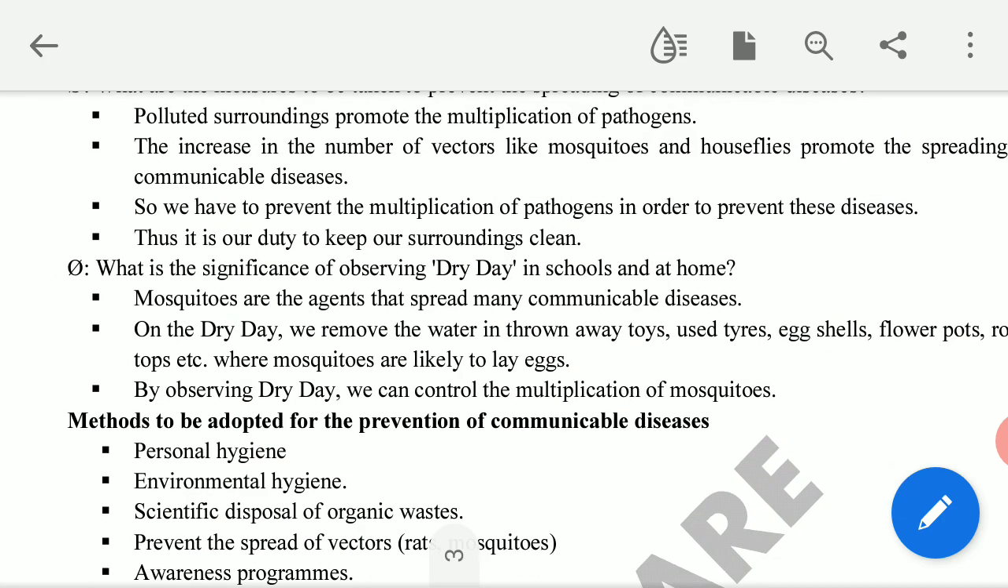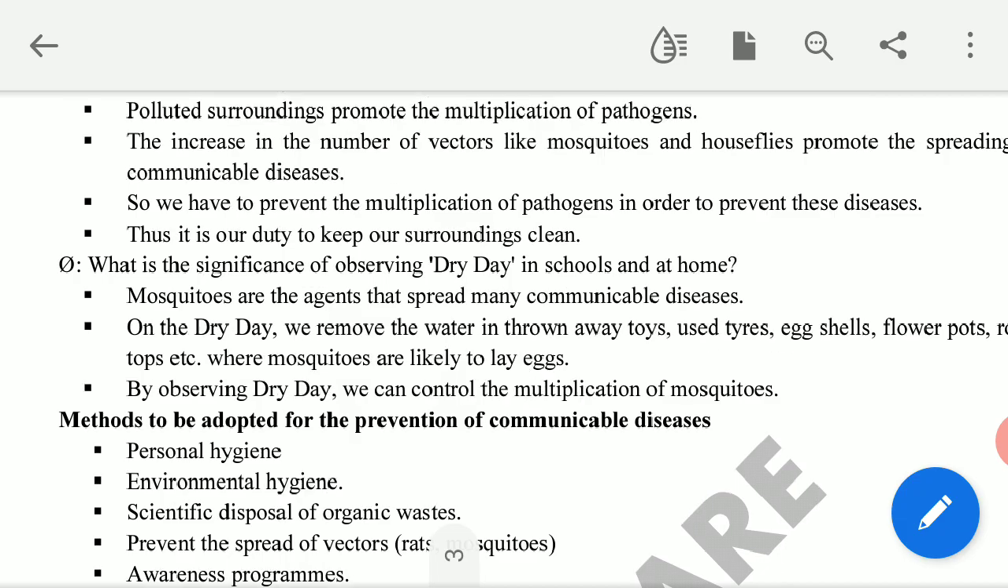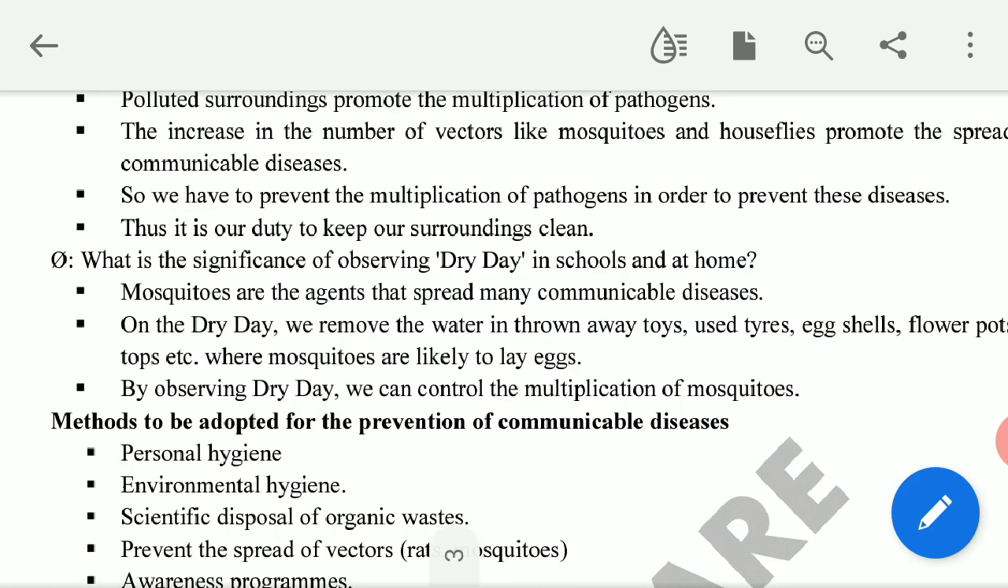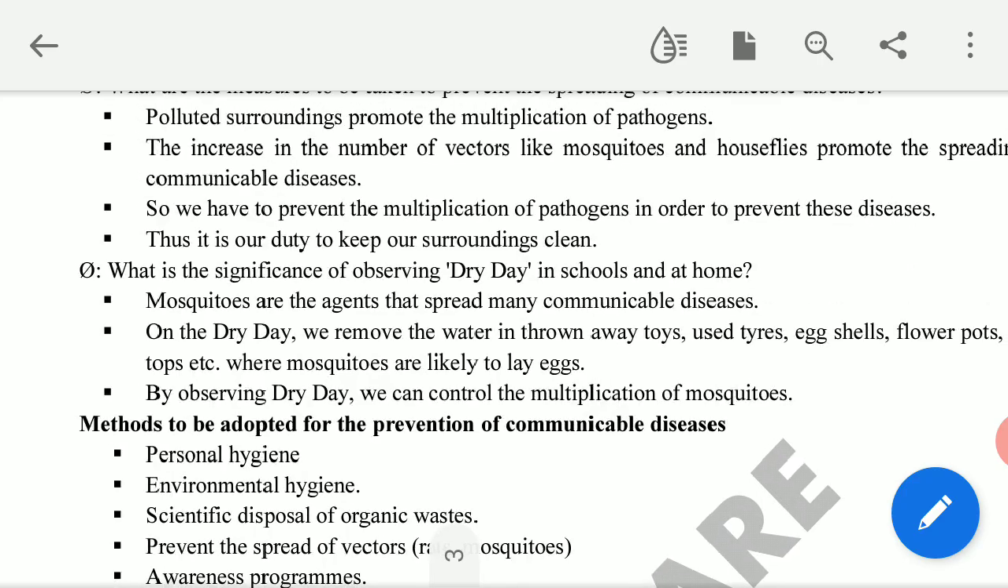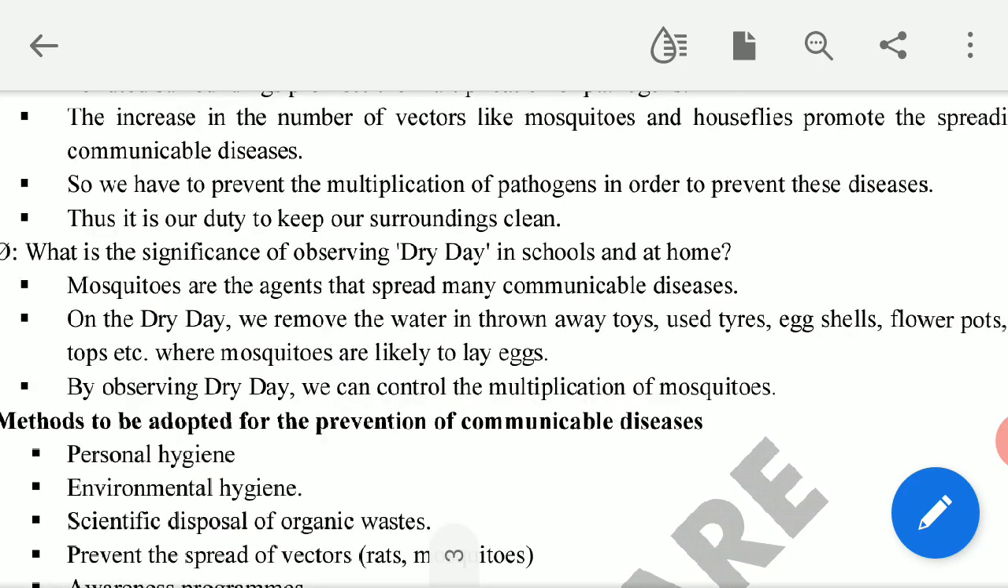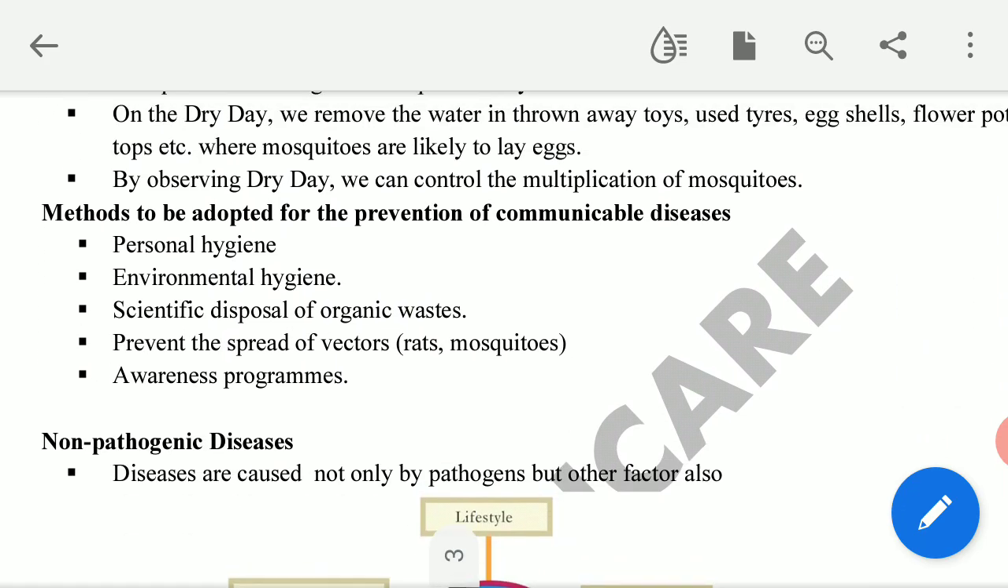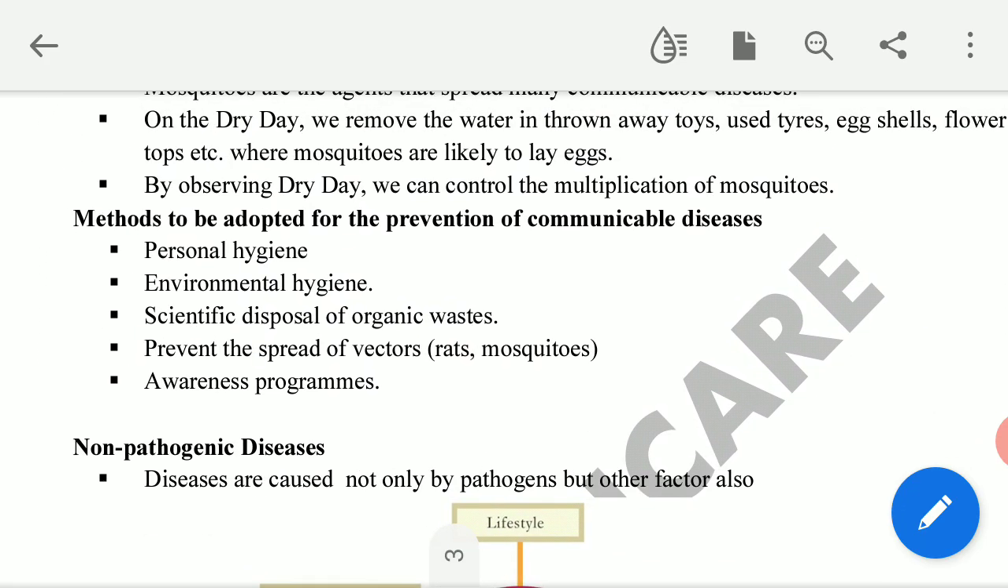By keeping dry day, we remove the stagnant water. Mainly we are removing the stagnant water. By removing stagnant water, we can control mosquitoes. By controlling mosquitoes, we can control different types of disease, especially malaria, filariasis, dengue fever, chikungunya, etc. Then some more points are given that you can go through in the PDF note given.